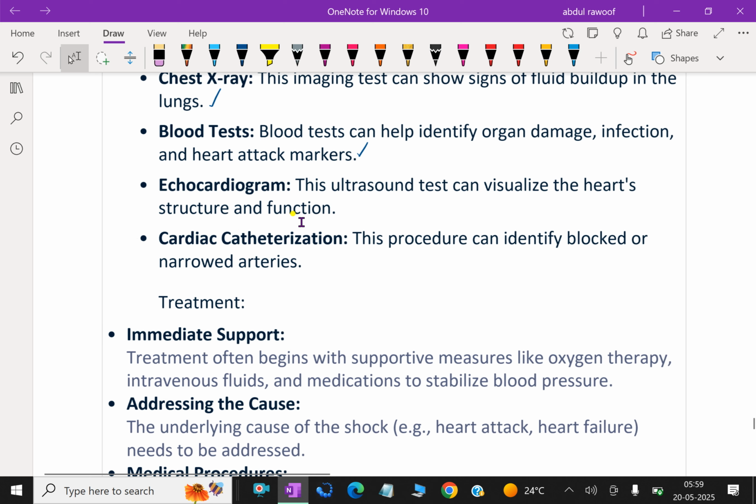Echocardiogram. This ultrasound test can visualize the heart's structure and function. Cardiac catheterization. This procedure can identify blocked or narrowed arteries.